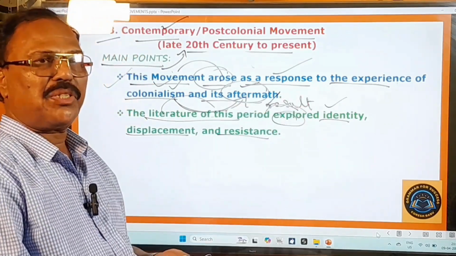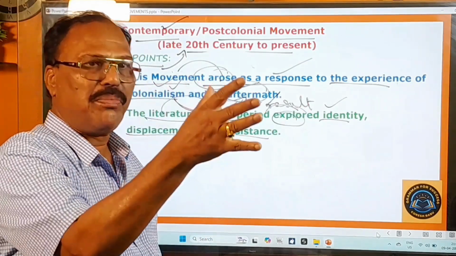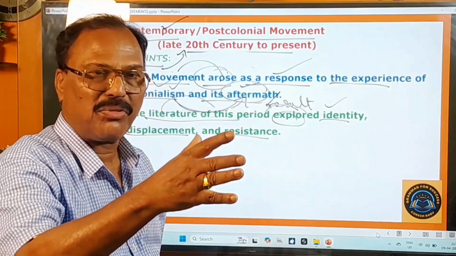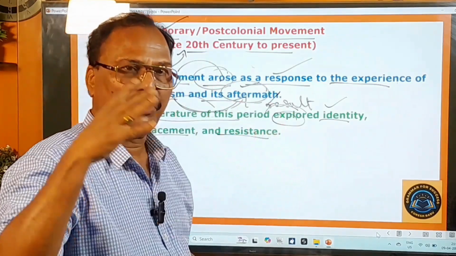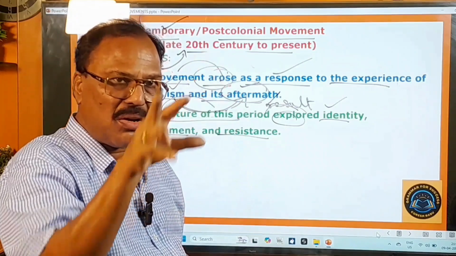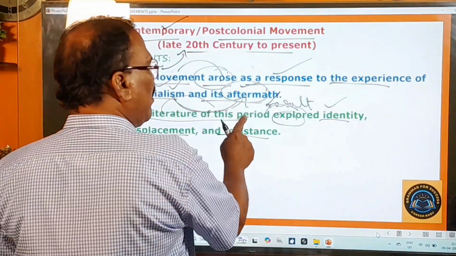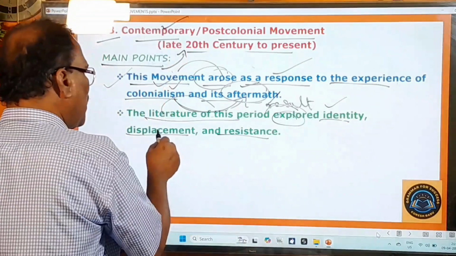Identity. Identity means what? So to which country do you belong, to which state do you belong, to which area do you belong, to which caste do you belong, to which religion do you belong. So this is called identity. So the writers of this period dealt with identity and also displacement.